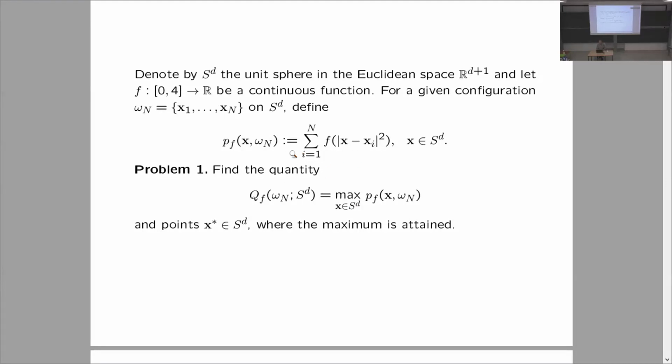And the purpose is to find the absolute maximum. The first problem is to find the absolute maximum of this potential over all points x on the sphere, as well as those points where this absolute maximum is attained.